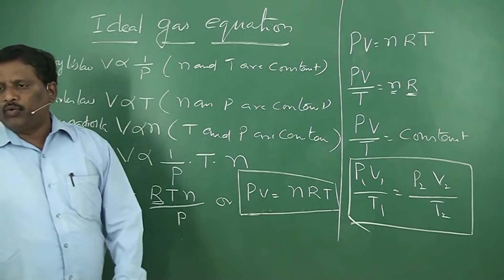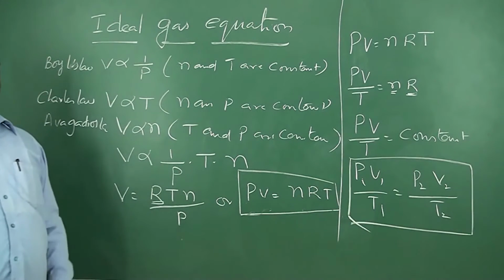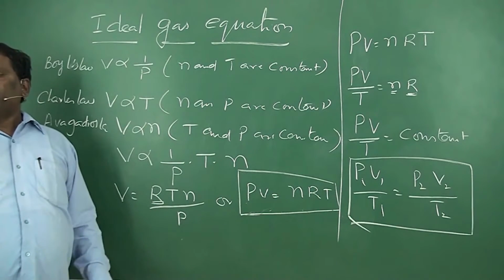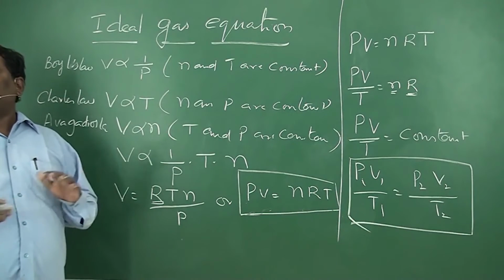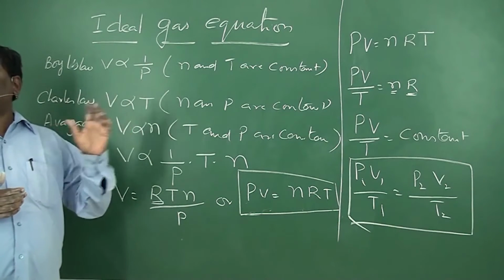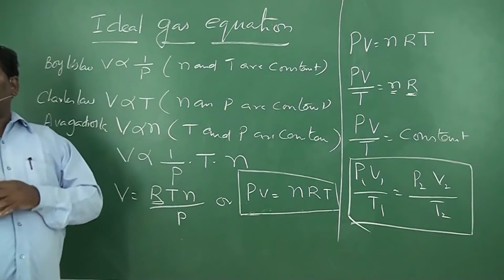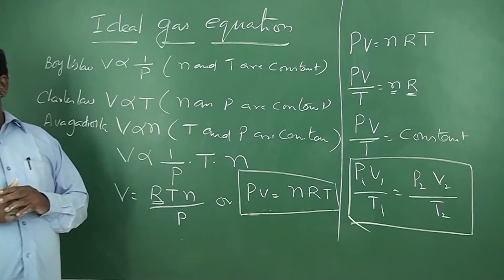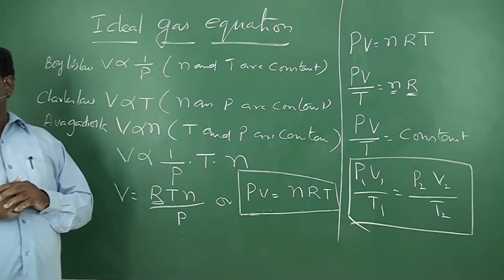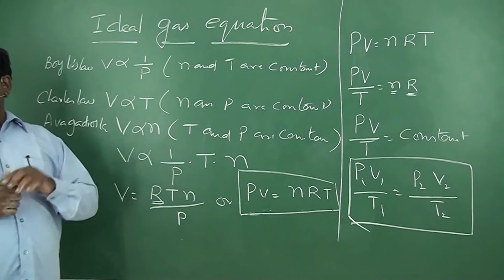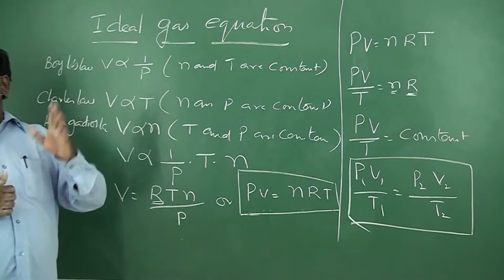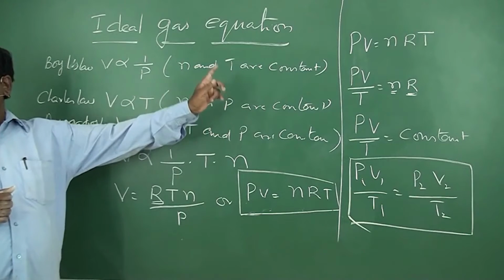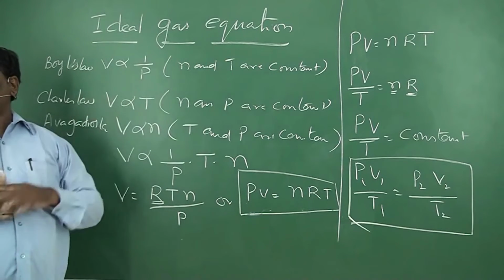So, the ideal gas equation is an equation which is derived by combining all the three laws, namely Boyle's law, Charles' law, and Avogadro's law. According to Boyle's law, at constant temperature, the volume of a given mass of gas is inversely proportional to its pressure. That is, V is directly proportional to 1 by P, where small n and capital T are constant.